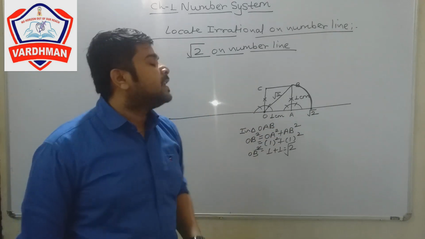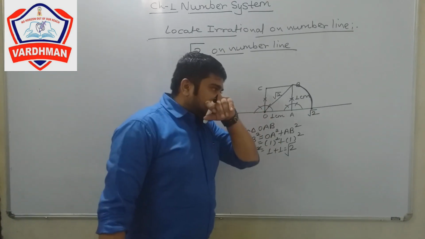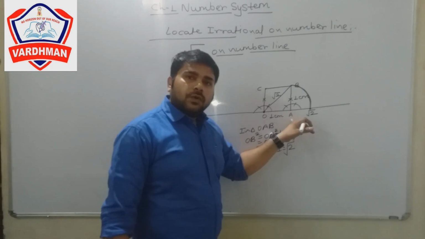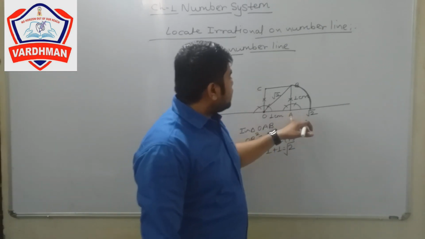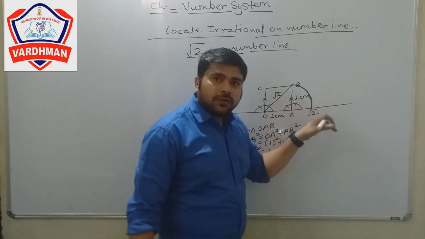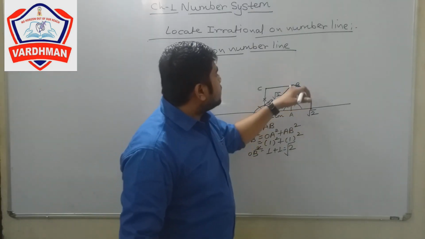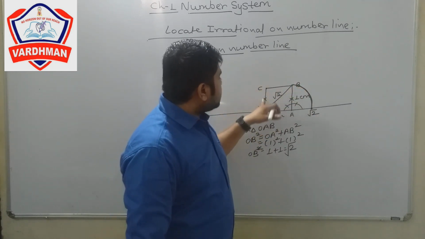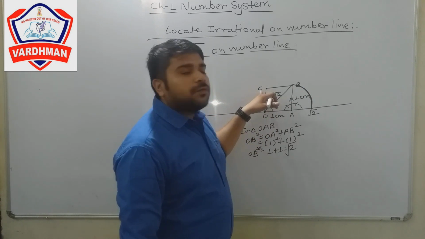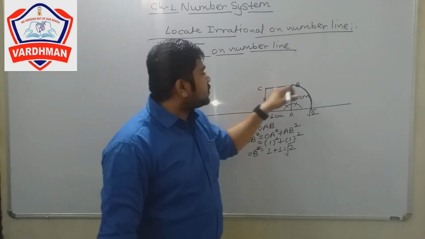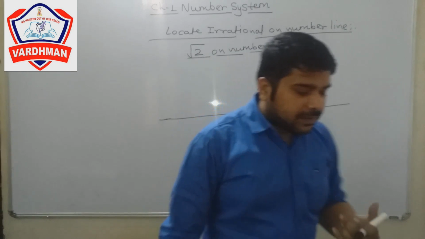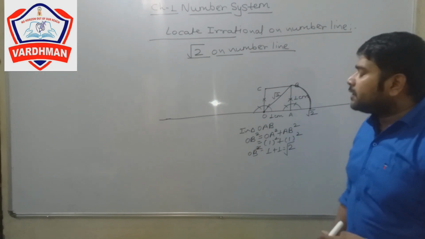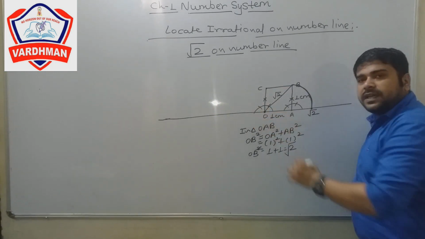I will repeat the process. First, draw a line segment of any measurement. After this, mark point A; OA is 1 centimeter. Then at point A, draw an angle of 90 degrees and cut an arc of 1 centimeter. Mark point B. Same process at point O: cut an arc of 1 centimeter and mark point C. Join BC. Now we have the square OABC of side 1 centimeter.